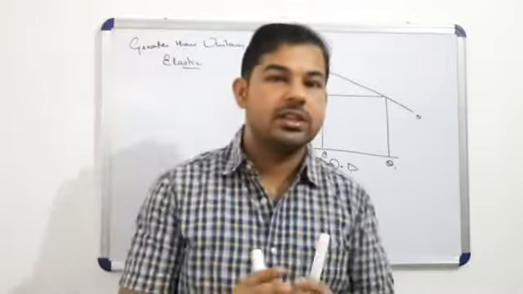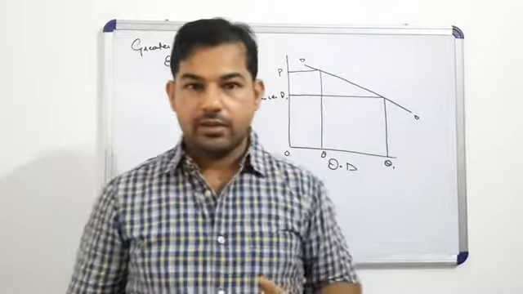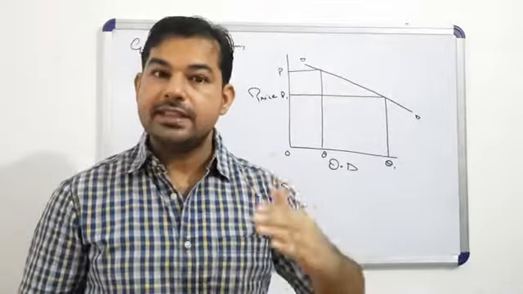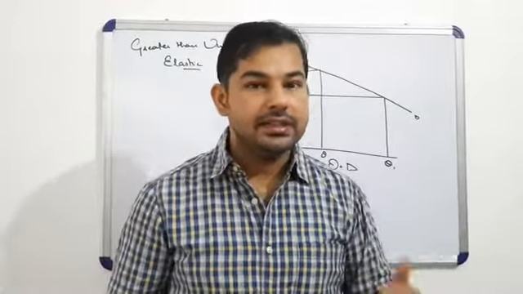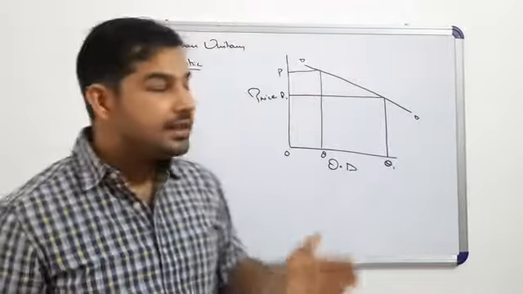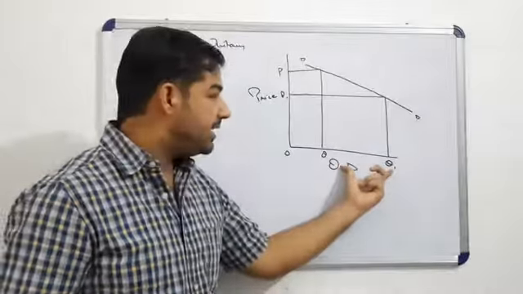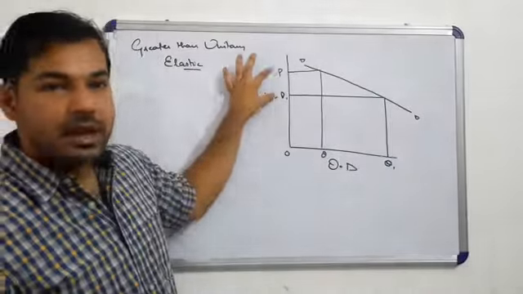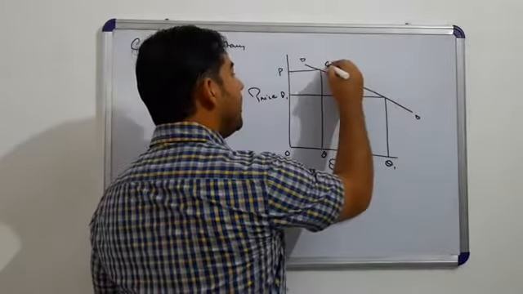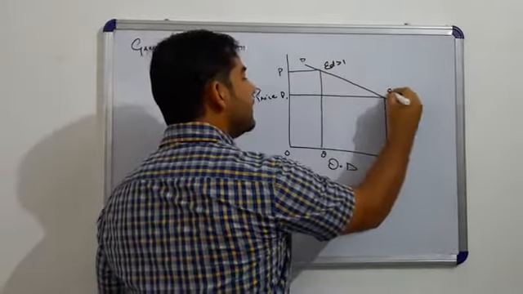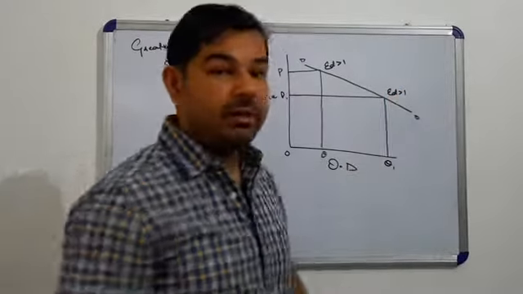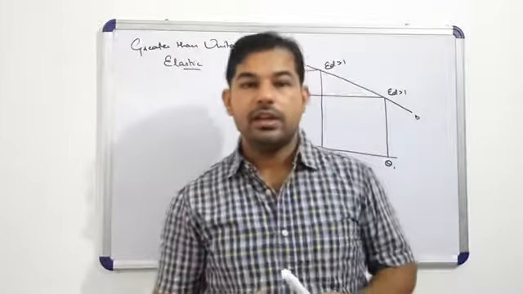Now listen to the definition carefully. Whenever the percentage change in demand is greater than the percentage change in price, then the elasticity of demand is considered as greater than unitary elastic. तो बेटा हम इसे बोलते हैं greater than unitary elastic.